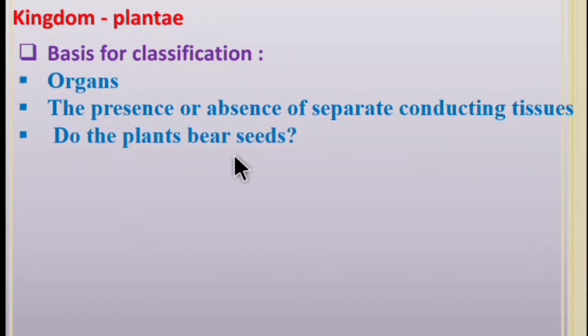Do the plants bear seeds? If they do, then whether the seeds are enclosed in fruit or not is also an important criterion for the classification. Finally, plants are grouped depending upon the number of cotyledons in the seed.